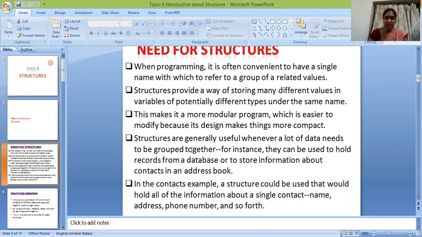For instance, they can be used to hold records from a database or to store information about contacts in an address book. In the contacts example, a structure could be used that would hold all the information about a single contact: name, address, phone number, and so on.